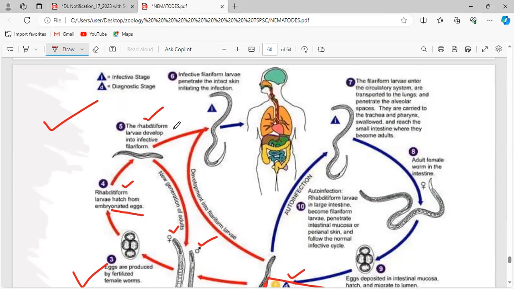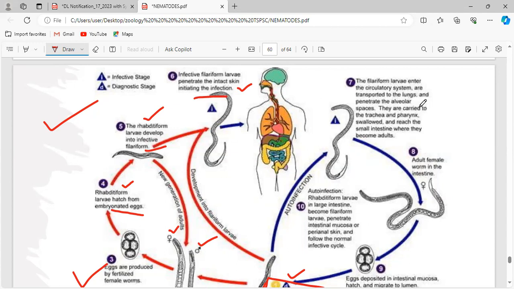Now, this rhabditiform larva will develop into the filariform larva. We know that the rhabditiform larva feeds, while this filariform larva will not feed on anything. Instead, it is going to cause infection. So this is the larval stage we consider the infective larva. Clear? This infective filariform larva will penetrate the skin of the host and again initiate the infection.